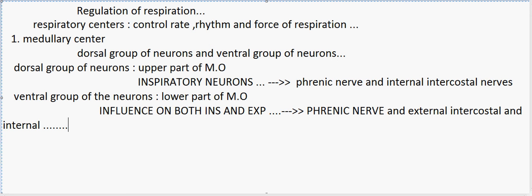So when they detect the need for inspiration or expiration, the ventral group of the neurons can send impulses to either the external intercostal or the internal intercostal, based on the respiratory cycle we need.